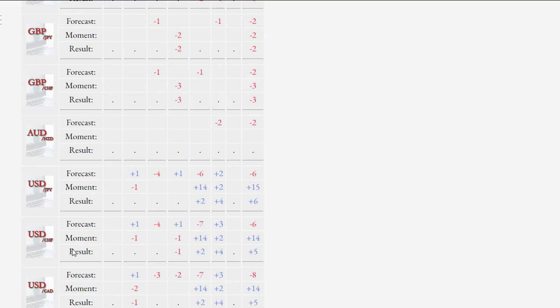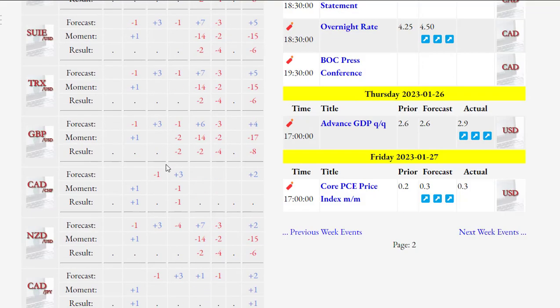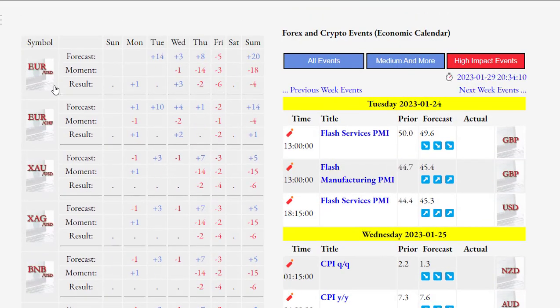Based on the economic news last week, the dollar was relatively good, and as you can see, the currency pairs that had the dollar in their first part, such as USDJPY, USDCHF and USDCAD, had positive news, and the currency pairs that had the US dollar in their second part, most of them had negative news.